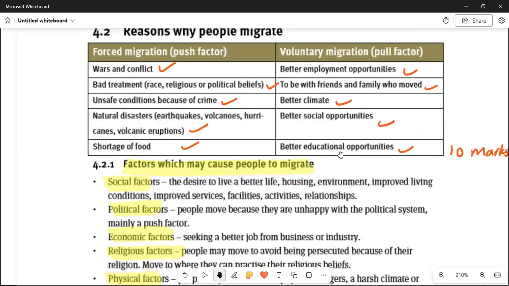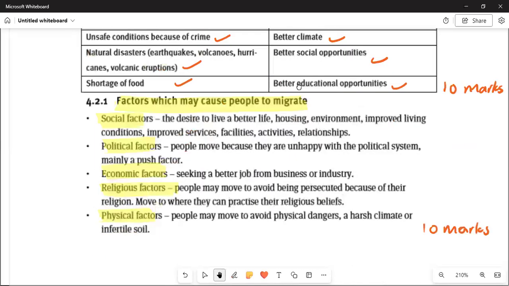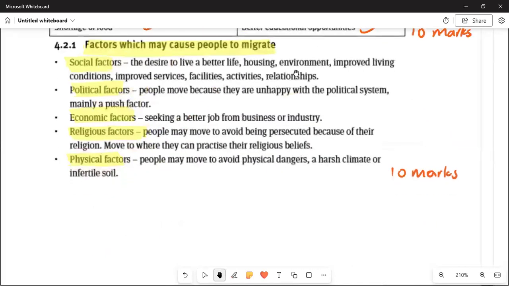All right, we are moving to 4.2.1. The question can arise there to list factors which may cause people to migrate. Migration is the movement, and this is why people are moving. Number one is the social factors. What are those? These are the desire for improved living conditions and improved services.